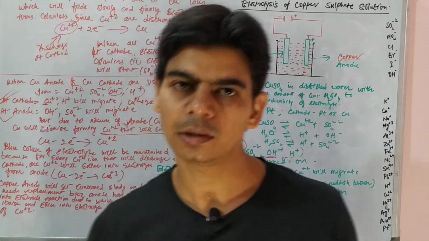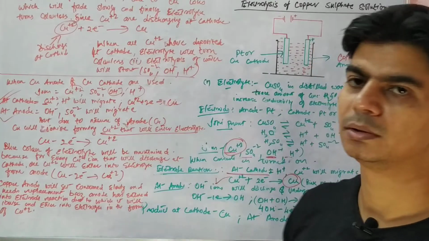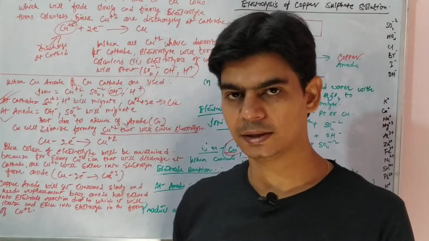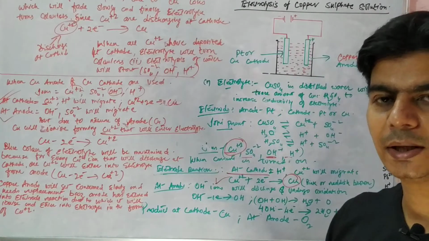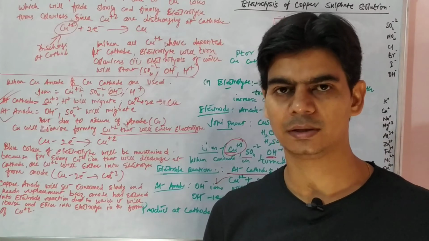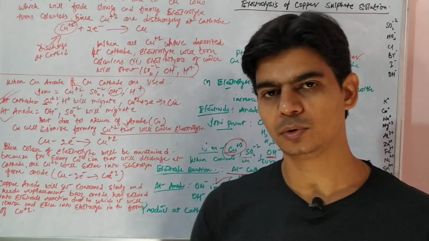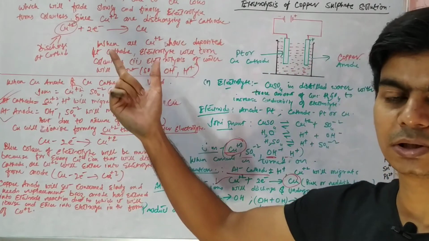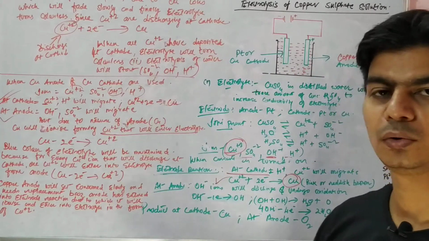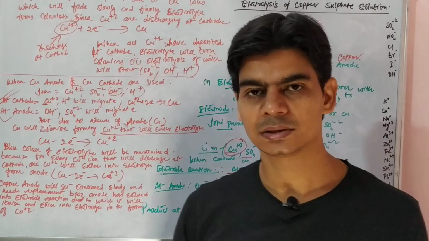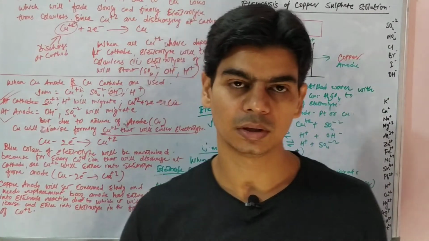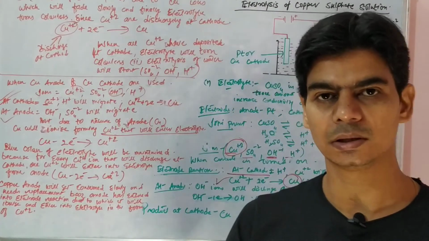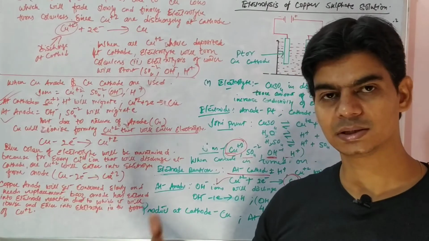So we have two things here due to the anode getting ionized, or the anode entering into the electrode reaction. The first thing is it will maintain the blue color of copper sulfate, or the blue color of the electrolyte, right? Because for every copper ion that is getting deposited at the cathode, one copper ion is entering into the electrolyte from the anode. And the second thing is you will see that this copper anode, the metal rod of the copper anode, will start becoming thin slowly. Why? Because it is getting consumed in the reaction. Due to this reaction it is getting consumed.